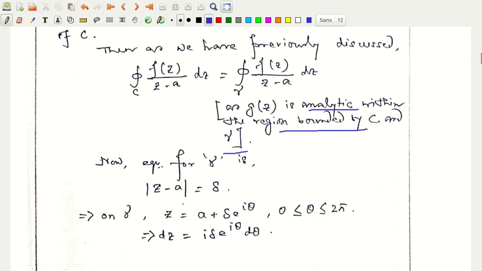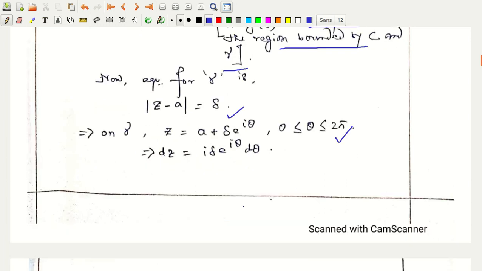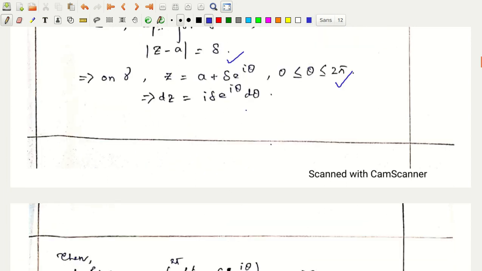So if gamma is the circle with its center at a and radius delta, then we can write the equation for gamma as mod of z minus a equal to delta. So we can easily write z equal to a plus delta e to the power i theta. Now my variable becomes theta, where theta varies from 0 to 2 pi. So I extract dz from here.